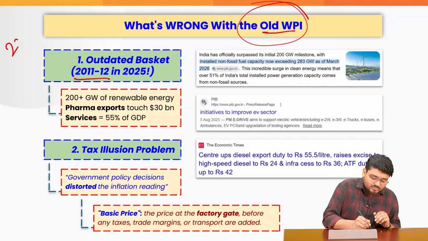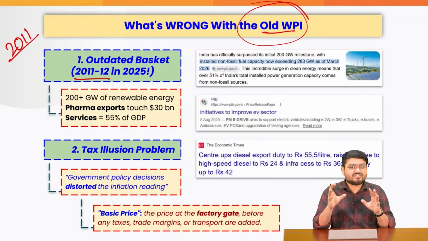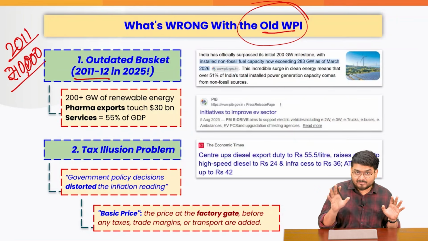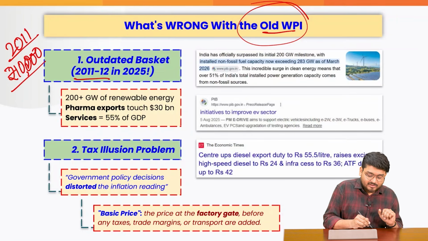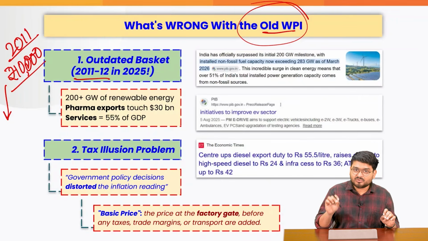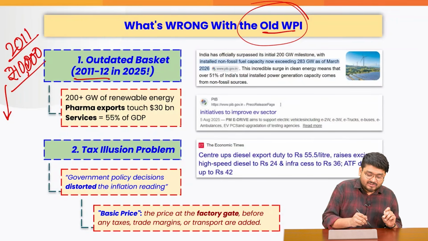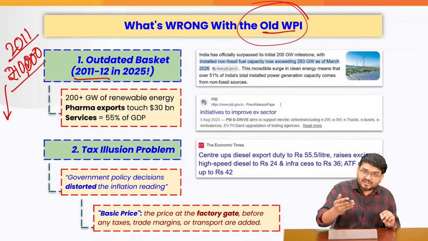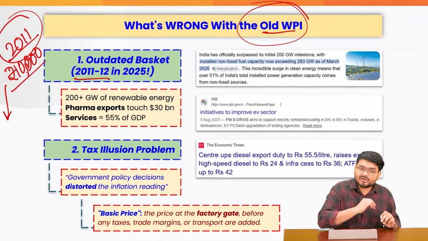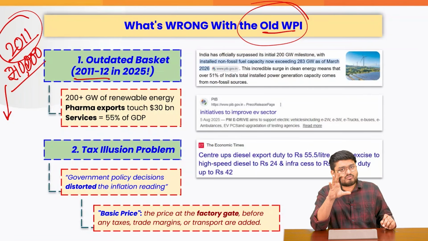For example, in 2011, if there was a steel furniture, right, and that cost around 10,000 rupees at the wholesale market, now the same product won't be priced at 10,000 in 2026, right? So that is how we have to compare how much increase in prices has happened from a particular base year, right? Now, this is well understood.